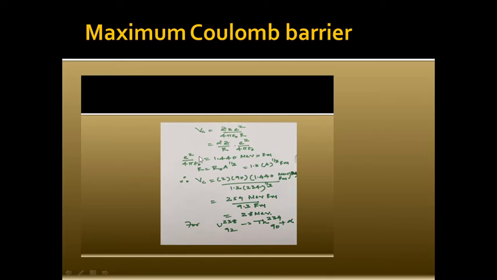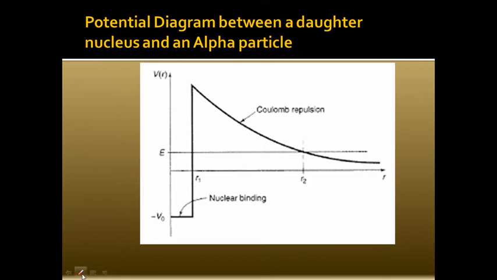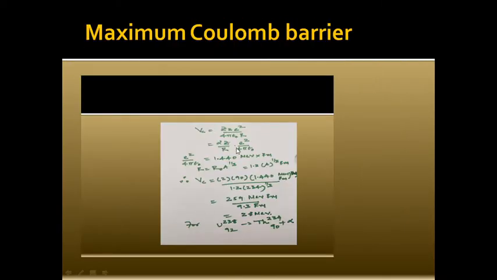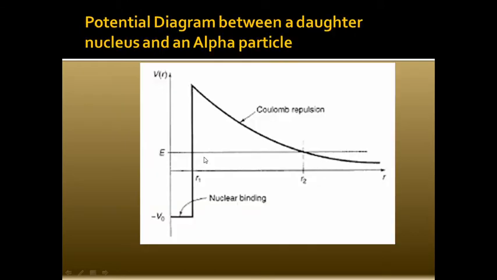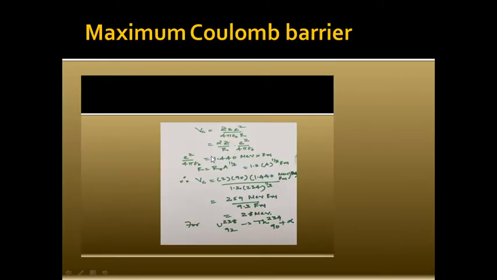If you put in the values, e² / 4πε₀ turns out to be 1.4 MeV·fm. R is equal to R₀A^(1/3); you know that the radius of a nucleus is given by this formula, as we saw in your FY BSc.